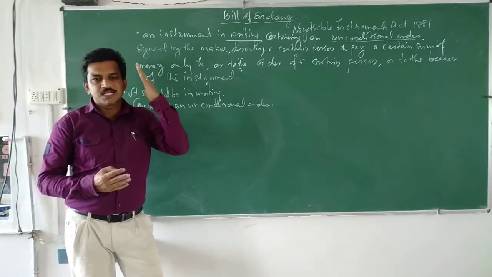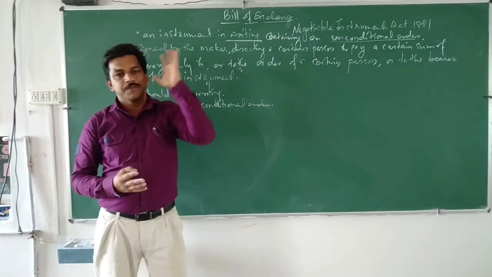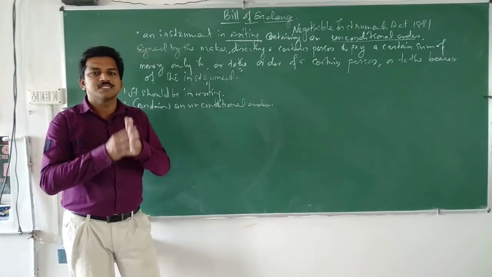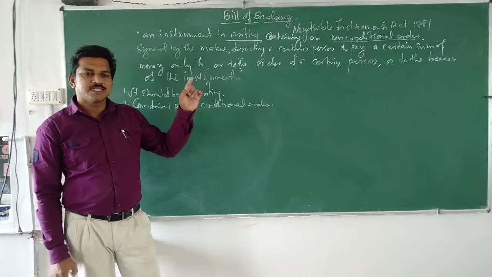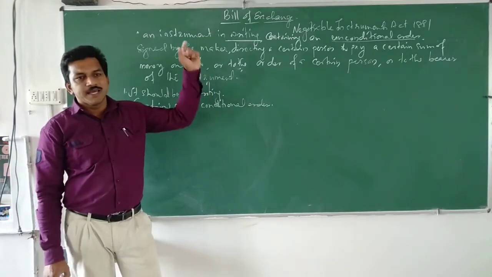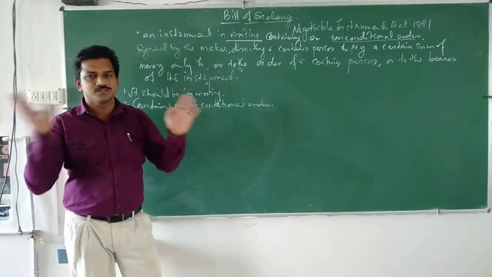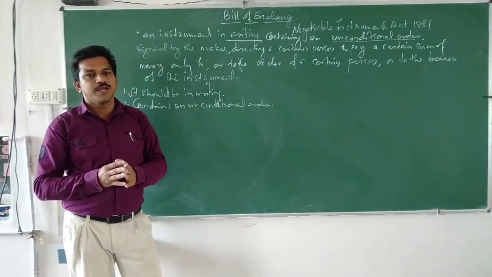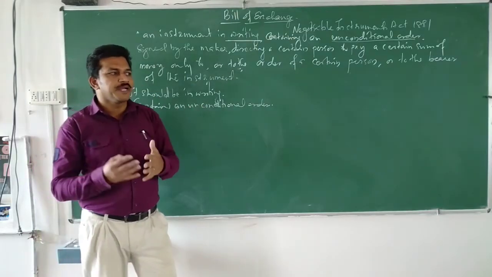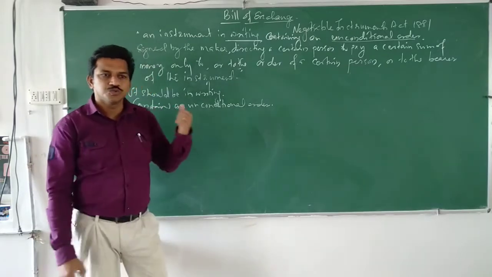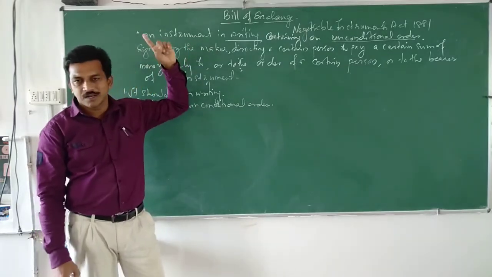What instruction is it giving? To pay a certain sum of money only. He says that you have to pay a certain sum of money. Only that money, no other things. Okay, that money is to be paid to the maker.